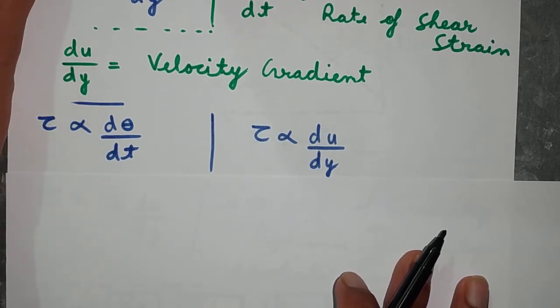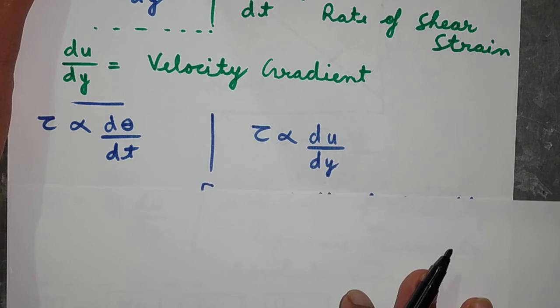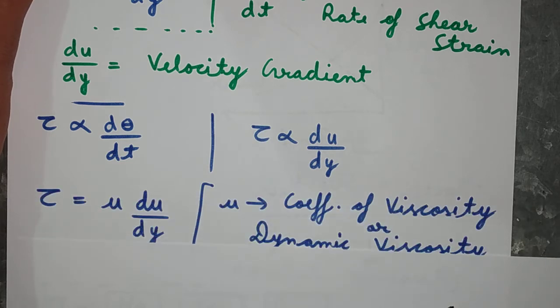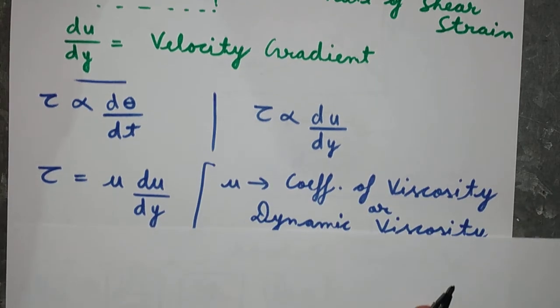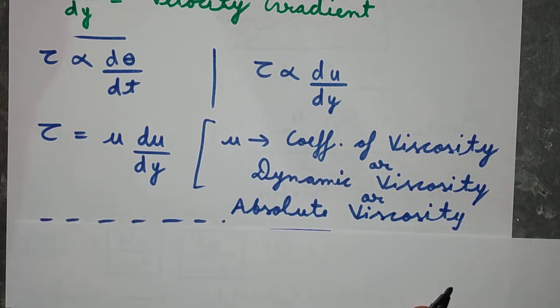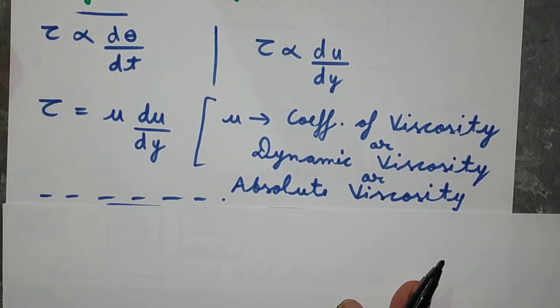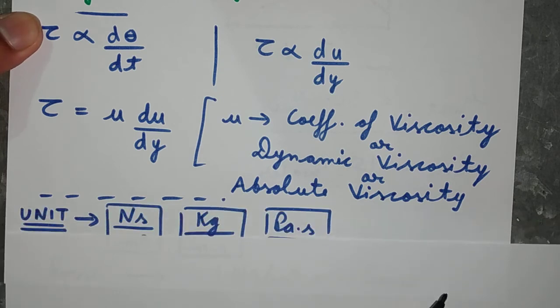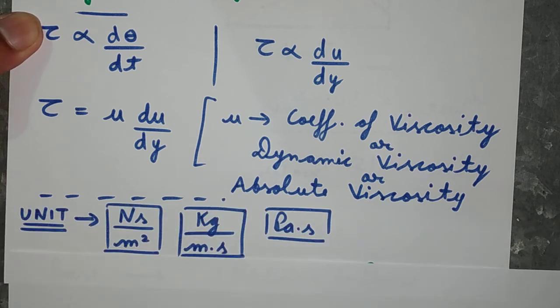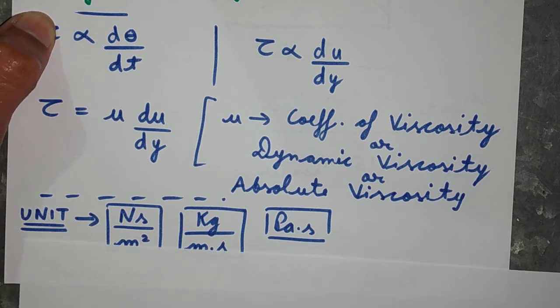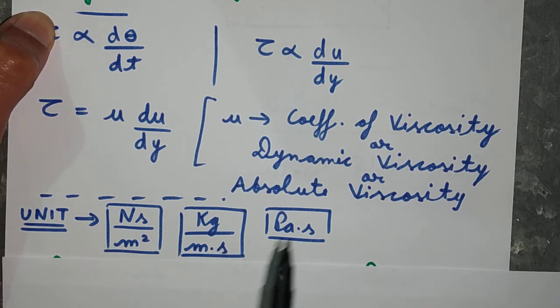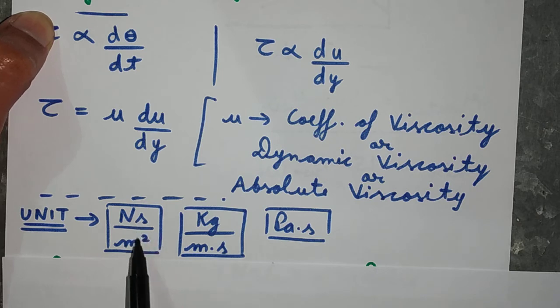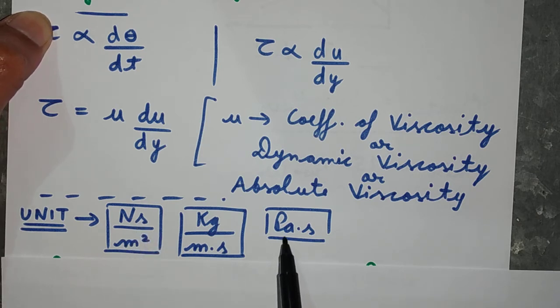To remove this proportionality sign, a constant will come into action, which is mu, called the coefficient of viscosity or dynamic viscosity or simply absolute viscosity. The unit of dynamic viscosity is Newton second per meter square. If we substitute Newton with kilogram meter per second square, the unit will become kilogram per meter second, and if we substitute Newton per meter square with Pascal, the unit will become Pascal second.